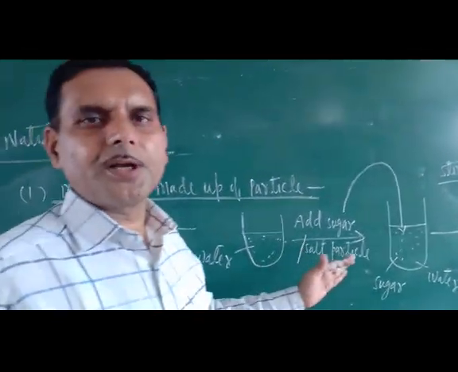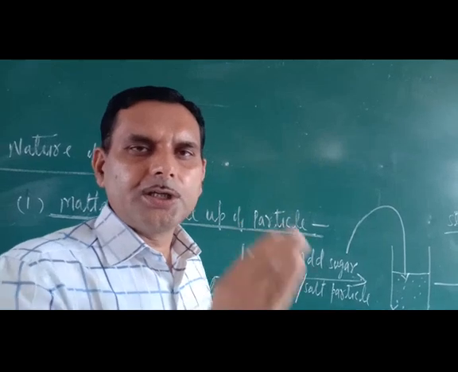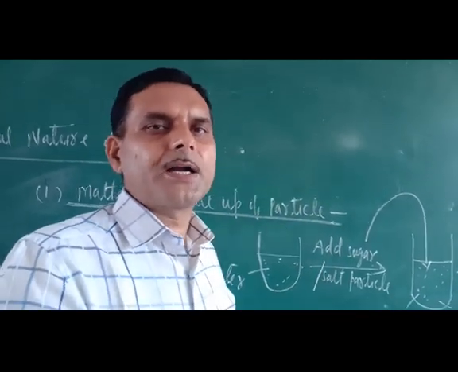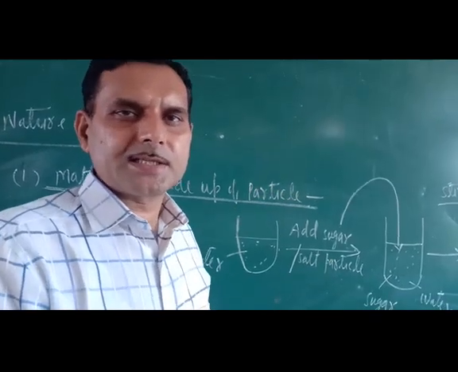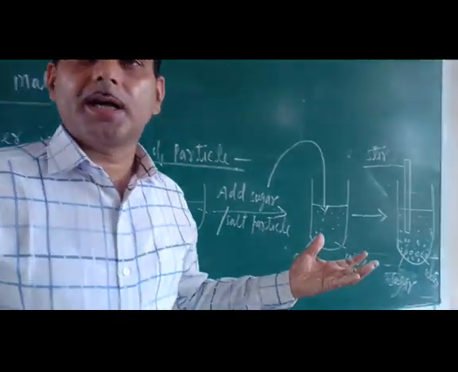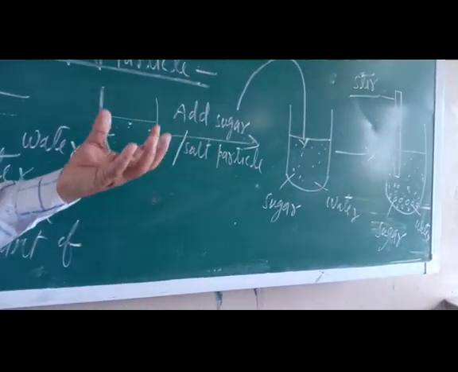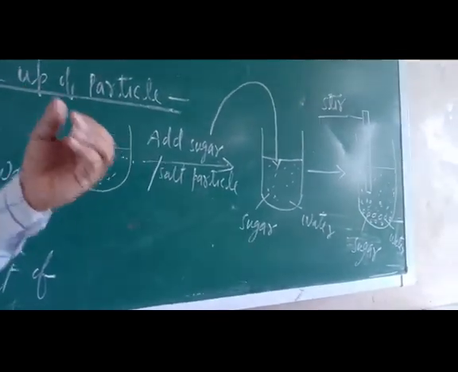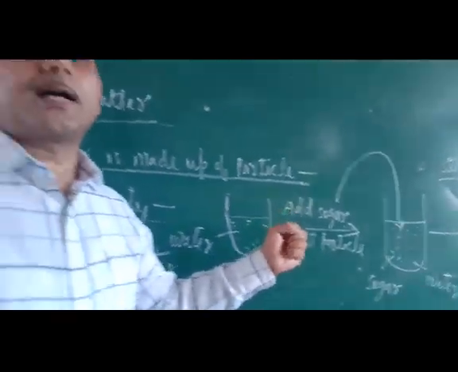Actually, what is happening is, soon after the addition of salt or sugar to the water, the sugar or salt particles divide into so many small particles, and inside the water there are small interparticle gaps, and these divided particles of sugar and salt occupy that space.